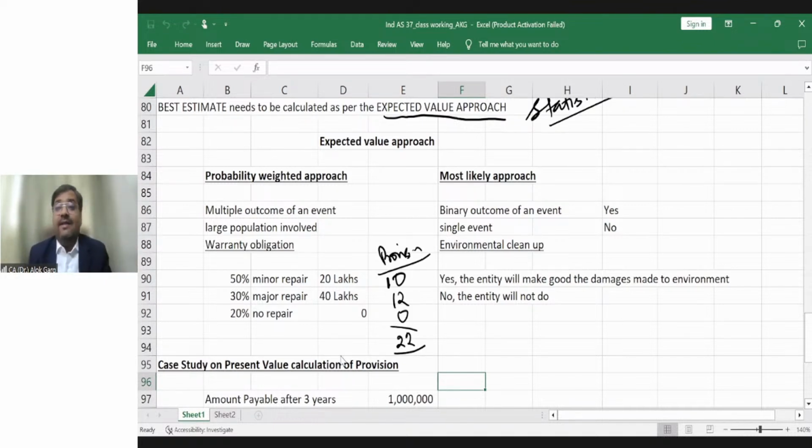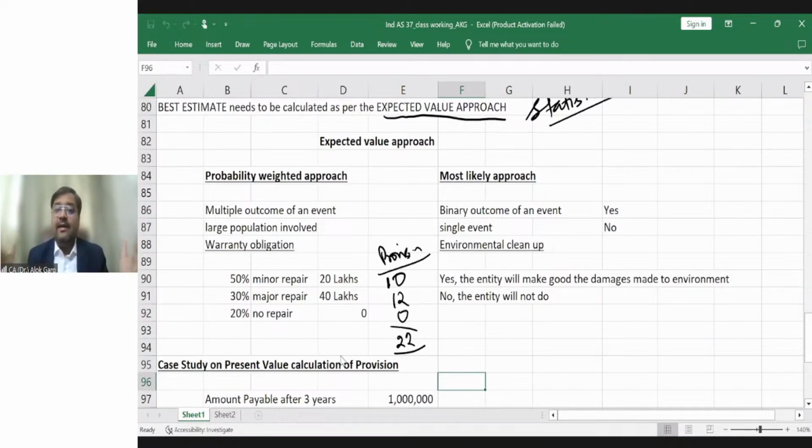For example, if there is some carbon emission or air pollution, water pollution or land pollution created by the company, and the company does not have any constructive obligation, the law is also not there. So in this case, whether the company is liable to clean up the environment or not, there is a binary outcome. Yes, the entity will make good the damages to the environment. No, the entity will not do, right? It should not be 30% chances the entity will do, 40% chances the government will do, 20% chances no one will do, right?